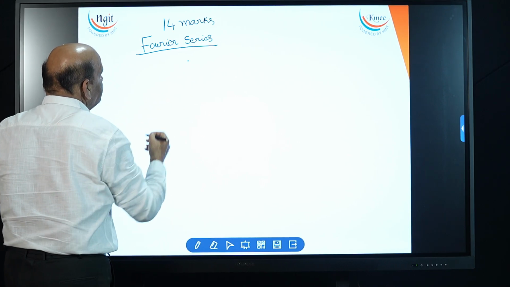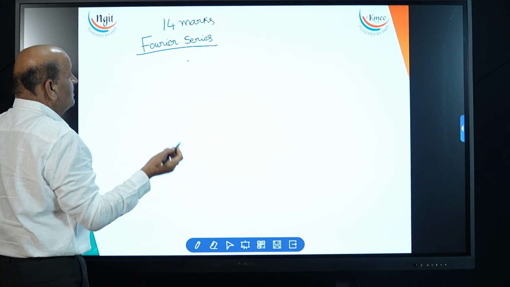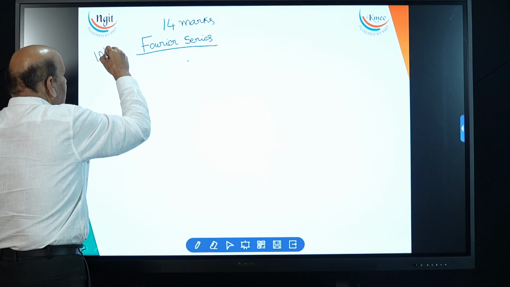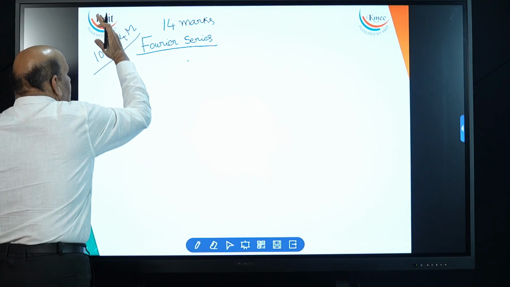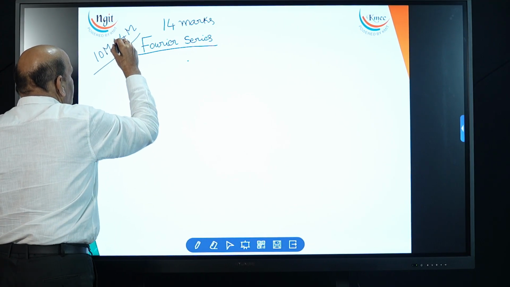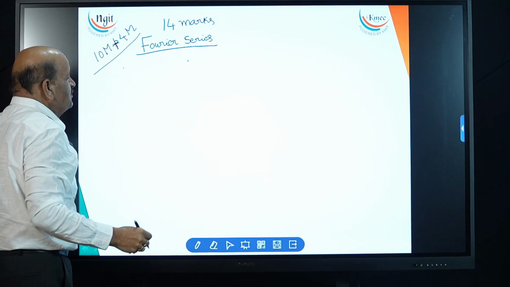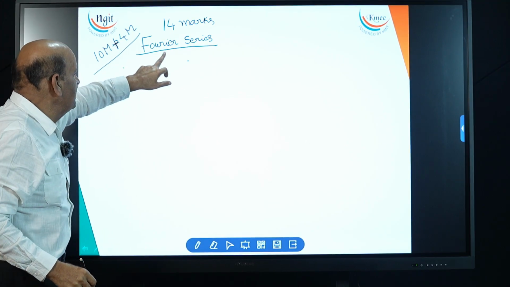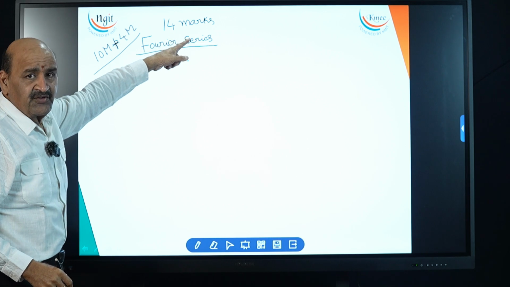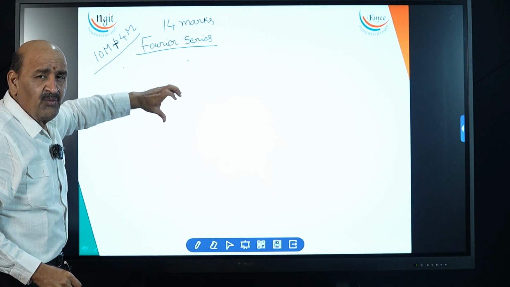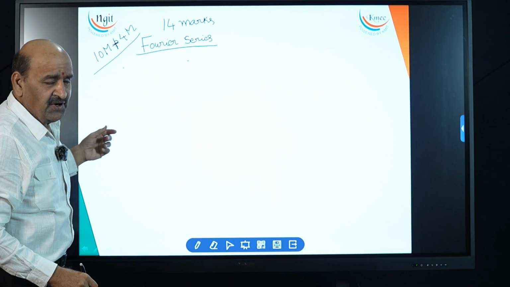If they give small questions, they will make it 10 marks, split into a 10 plus 4 mark question. Understanding? In most cases, what we have seen is one direct question on the Fourier series for 14 marks. So students have to concentrate more on this one. Very easy, very important also.